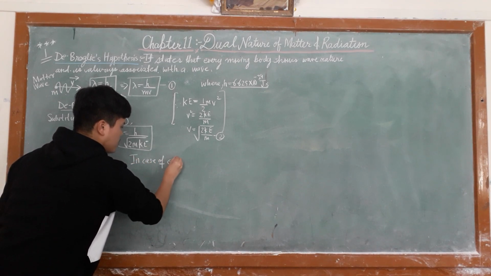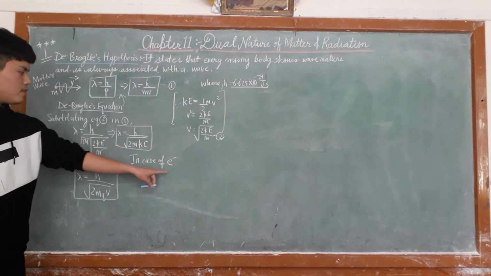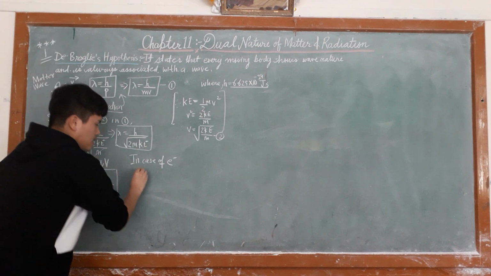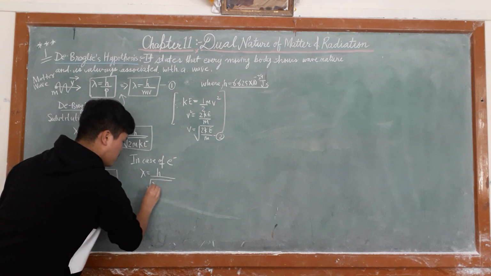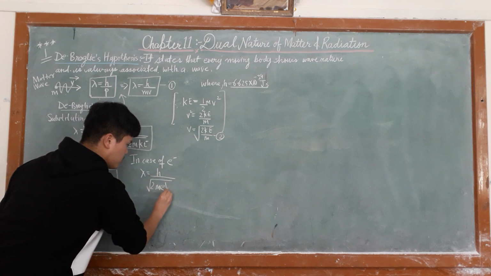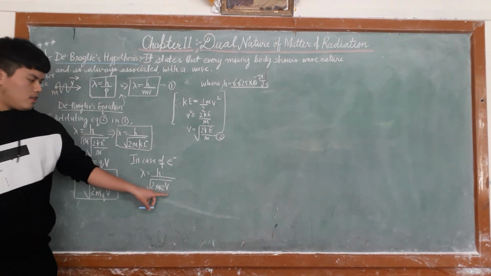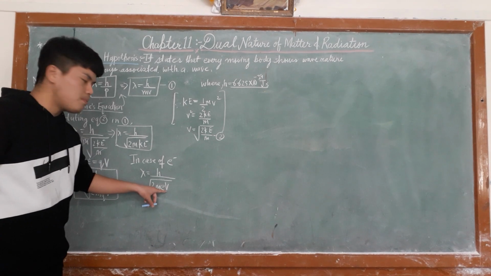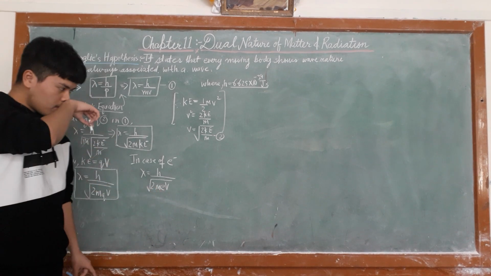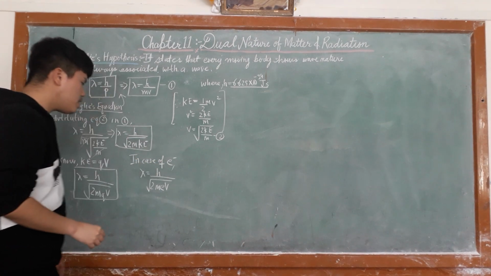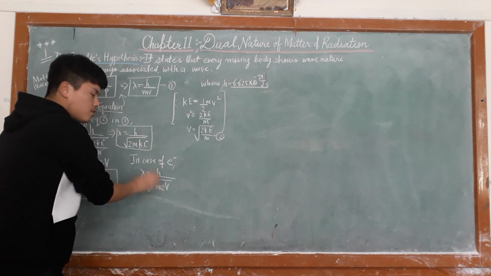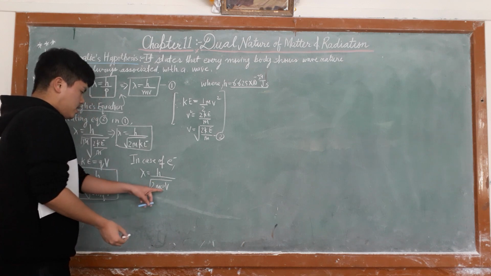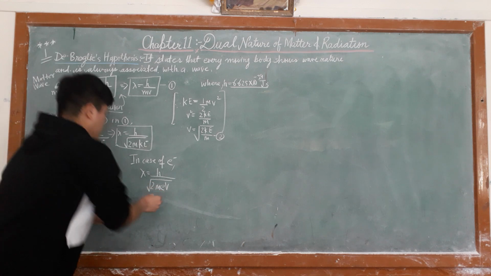In the case of an electron, lambda will be equal to h upon under root 2m e V, where V is the potential difference. Now for the electron, h is Planck's constant, and m is the mass of the electron.